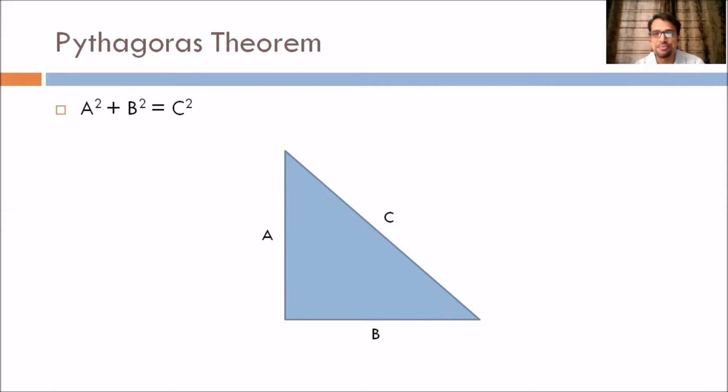So what it actually means is, if you draw a square using the side C, and similarly using the sides A and B, the area of the square on the side C is equal to the sum of the areas of the other 2 squares. So that's what Pythagoras theorem is. Remember this very thoroughly, because in some of the movement problems in directions, this theorem is very useful.